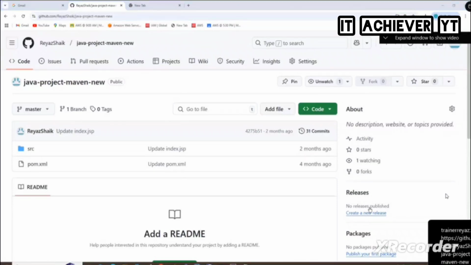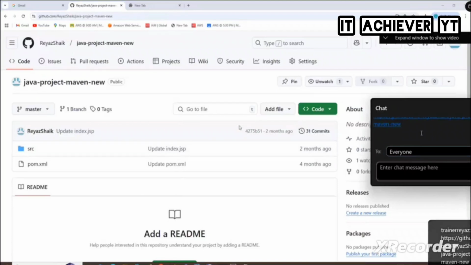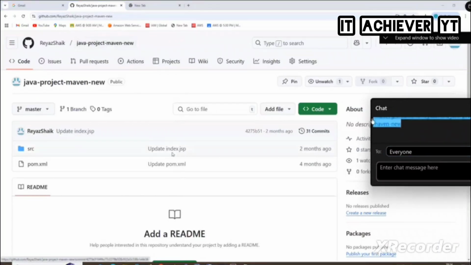Okay, I'm just putting the repo path. You can simply click on fork, and then it will be forked in your repository, so the repo name will also be the same for you. Okay.